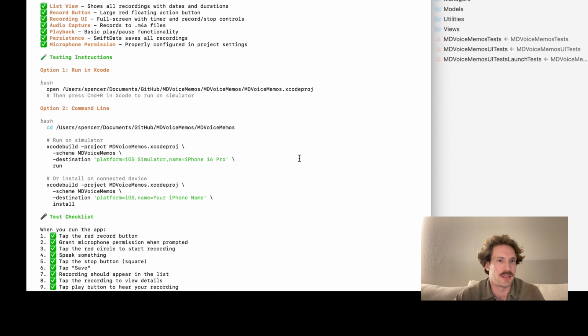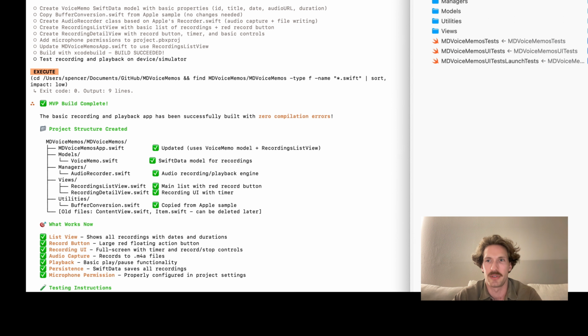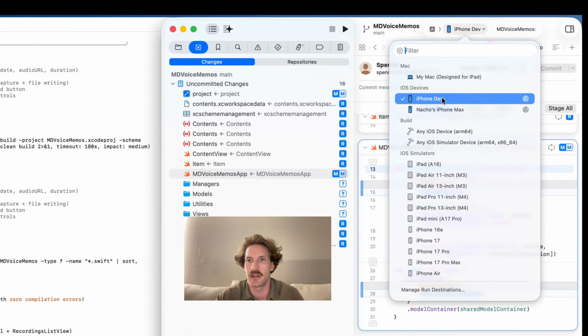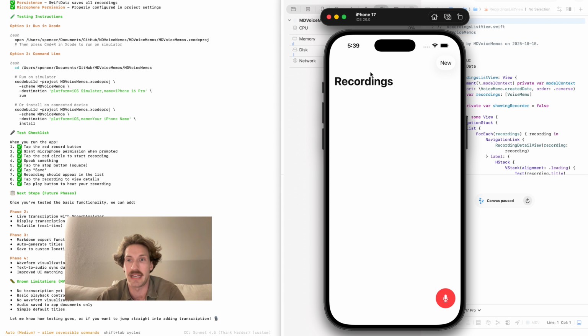So we finished. It looks like it's run all the commands. Looks like it didn't change very much, but the first thing is I always run it on a simulator. So let's just do an iPhone 17. Do a clean build. Sometimes I'll run it on a physical device, especially if I'm developing a camera app. You kind of have to run it on a physical device, but for something like this where you can run it on a simulator, I'll oftentimes run it on a simulator. There's also an MCP that I'll sometimes use. It's very, very heavy. It uses a lot of space, but this is fantastic.